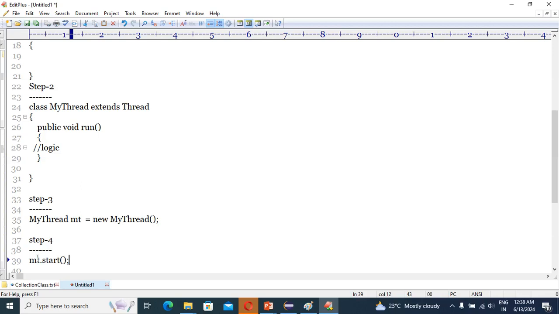So guys, these all are the 4 steps. We'll discuss these 4 steps programmatically. What have I discussed here as of now? So first, a normal Java class will become a thread class when and only if we extend our class from the Thread class, right? Yes or no?